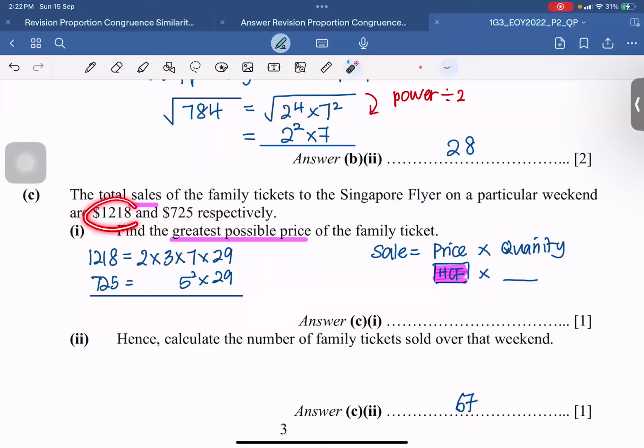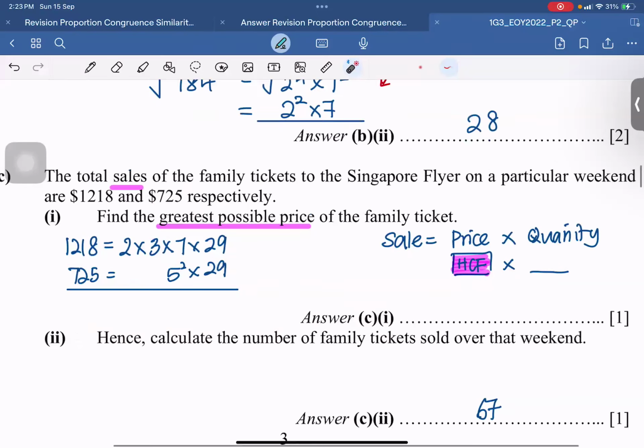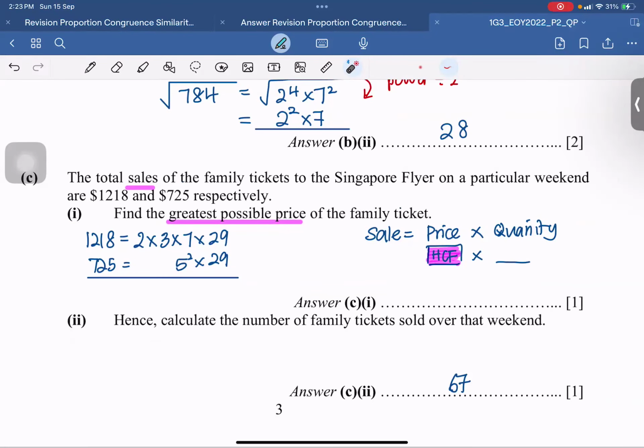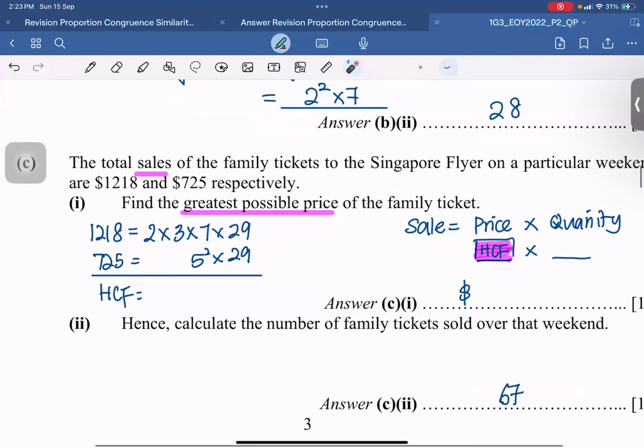Notice there's a factor in 1218 and a factor in 725, and both of them are common. I have expressed 1218 as a product of prime factors, and I've expressed 725 as a product of prime factors. Are you able to identify the highest common factor, and therefore give me the price of the family ticket?